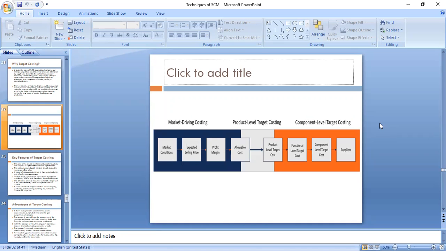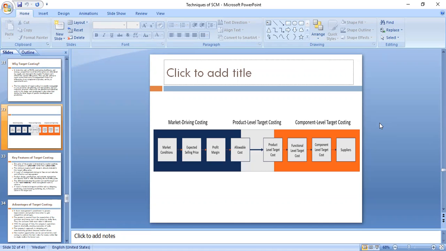You must be reading in the newspaper that two-wheeler, four-wheeler and commercial vehicle demand is going down. The automobile sector is facing a lot of problems because people are saving money for health purposes. So market conditions will have an effect on profit margin.